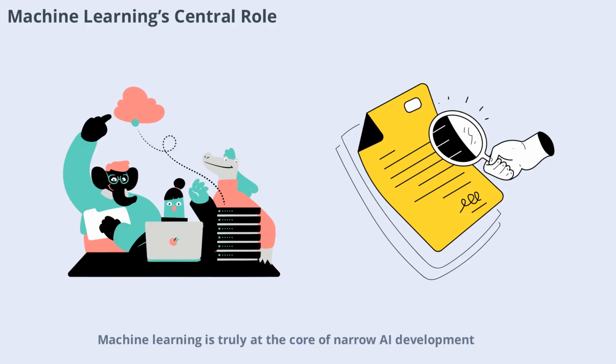Machine learning is truly at the core of narrow AI development. Its ability to learn from data, adapt to new situations, and improve over time makes it indispensable for building intelligent systems. Whether it's powering voice assistants, detecting fraud, or optimizing supply chains, machine learning is the driving force behind the rapid progress of narrow AI.